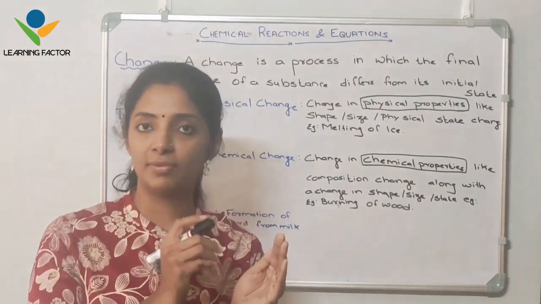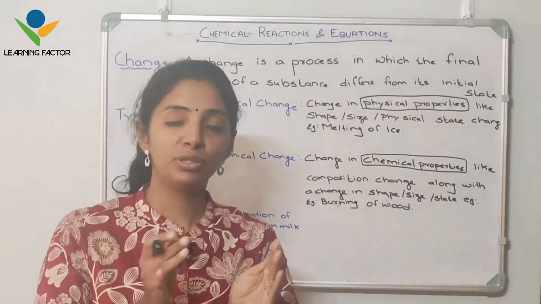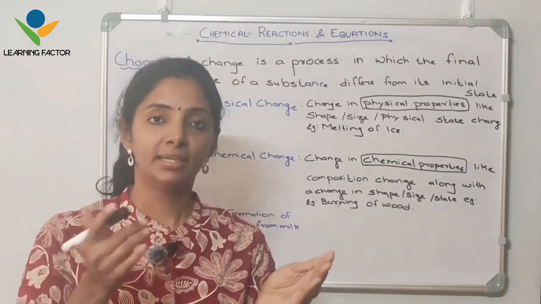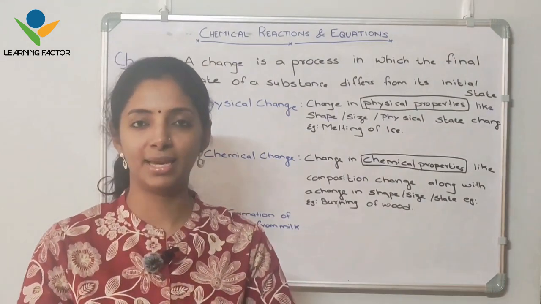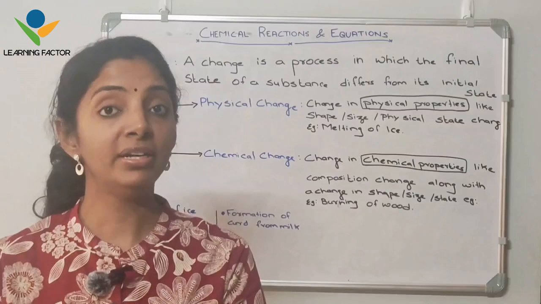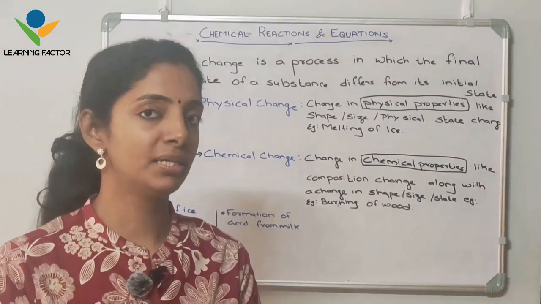Initially a substance reacts with another reactant, both reactants combine, and the resultant is different. The atoms and molecules combine in the reaction, and the product has different chemical properties. Those changes are called chemical changes.